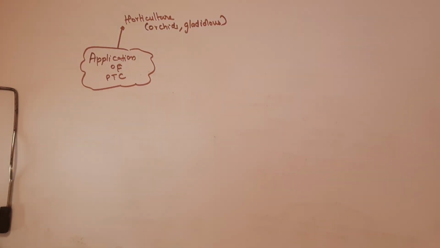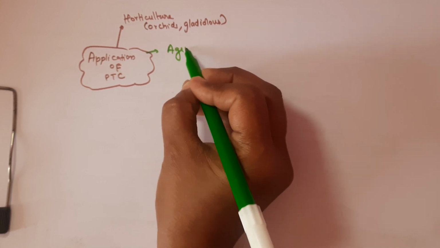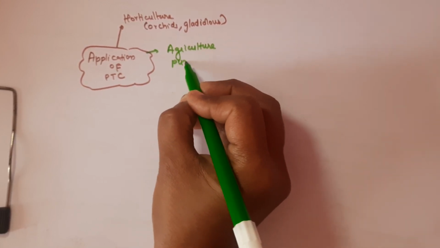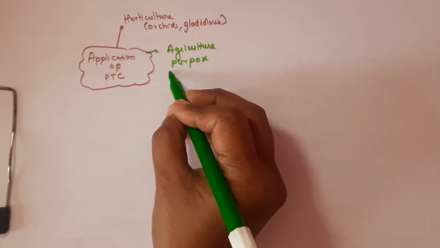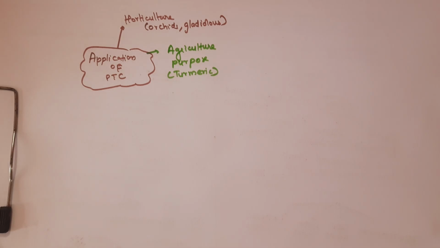The second is we can use tissue culture for agricultural purposes. For example, if we have turmeric, which we know is highly resistant to stress or some environmental variables, then we will culture those rhizomes under tissue culture conditions, and then we can develop lots of plants and transfer them to the soil. In that way we will get a disease resistant, high yielding crop.